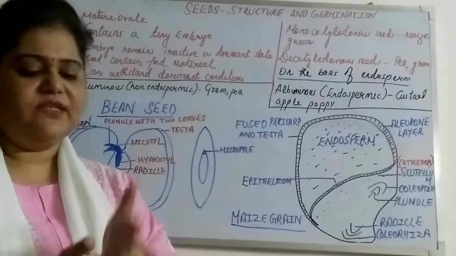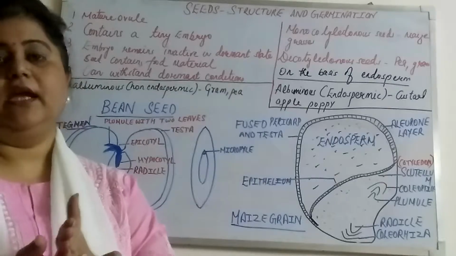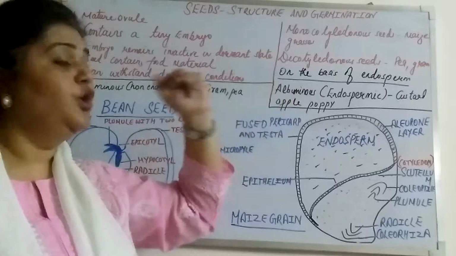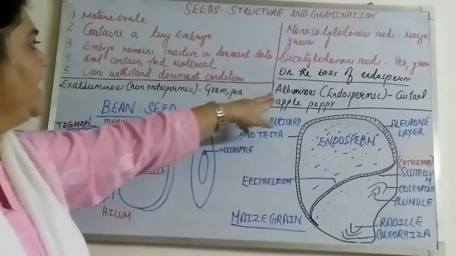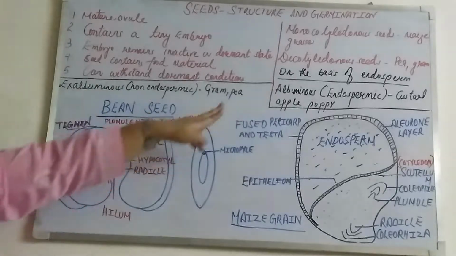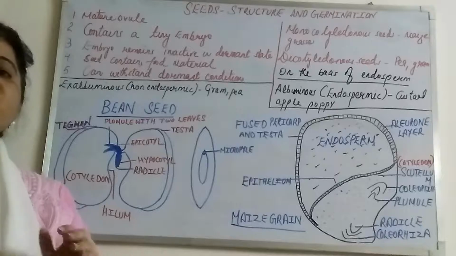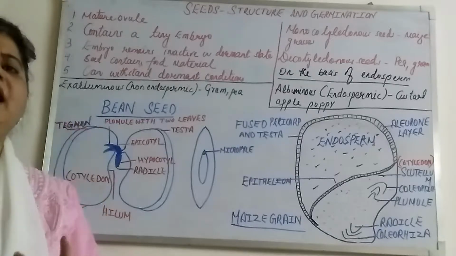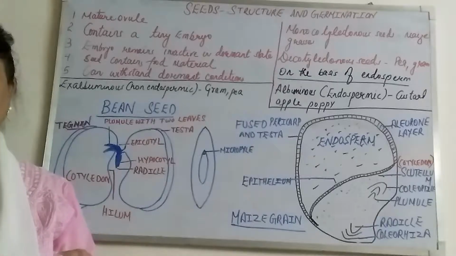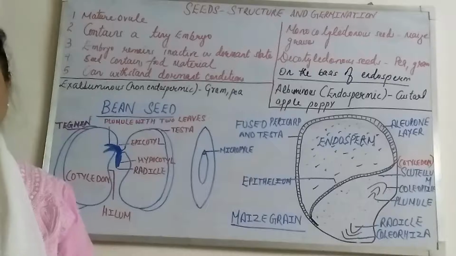Now, on the basis of whether endosperm is present in a seed or not, we can also divide seeds into two types: albuminous and ex-albuminous. Albuminous seeds are endospermic seeds in which thick and fleshy endosperm is present, but the cotyledons are very thin and slight.